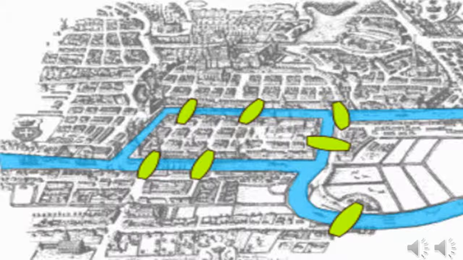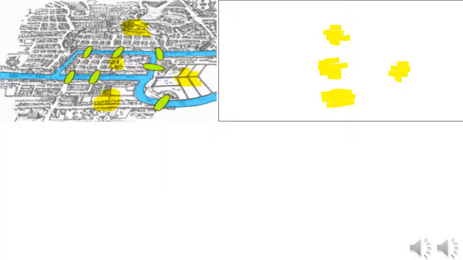However, no matter how hard they tried, the locals just couldn't manage to do it. Stumped, in 1735 they asked the famous mathematician Leonhard Euler for help. He realized that, to solve this problem, he would have to simplify the city of Konigsberg into a basic diagram. He did it like this.